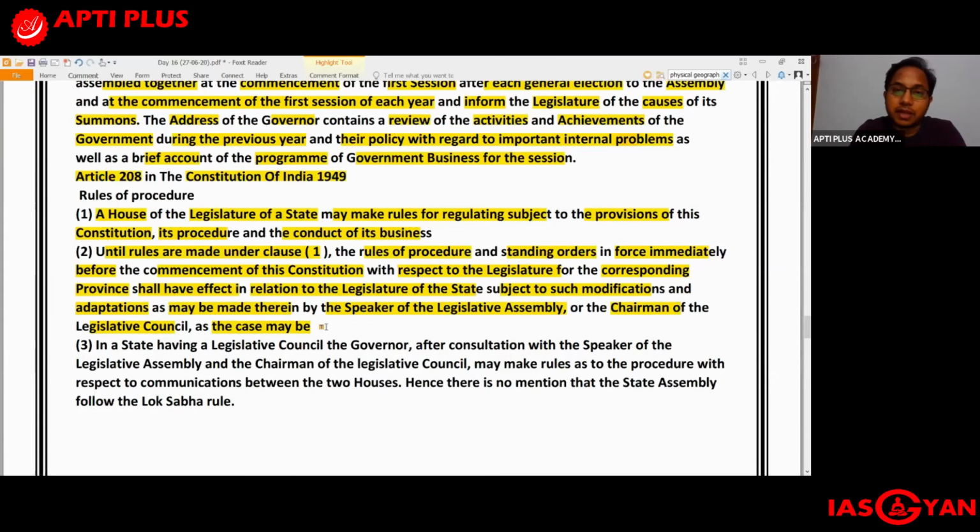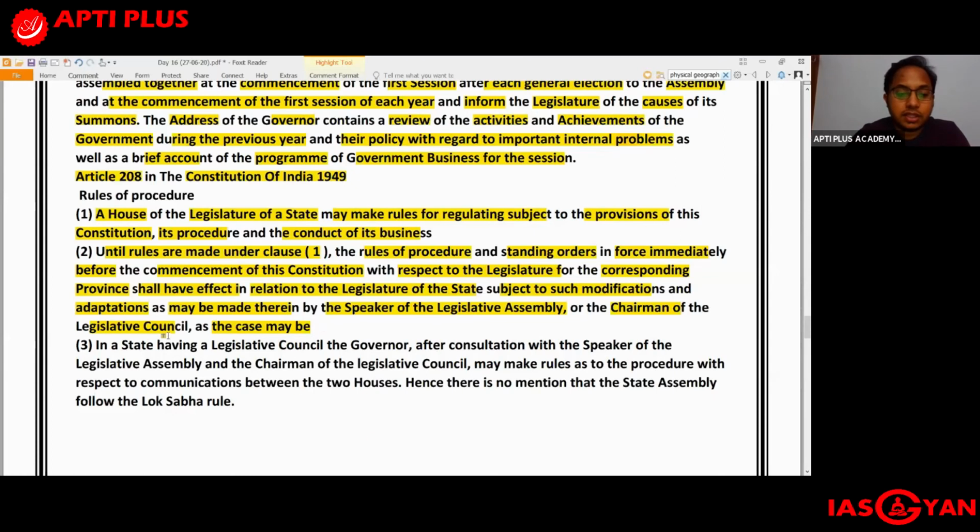Those rules will still apply, but they might be modified by the Speaker of the Legislative Assembly or the Chairman of the Legislative Council. According to the decisions that they make, there can be some modifications, but till the time rules are made by the House, those pre-existing rules will continue.